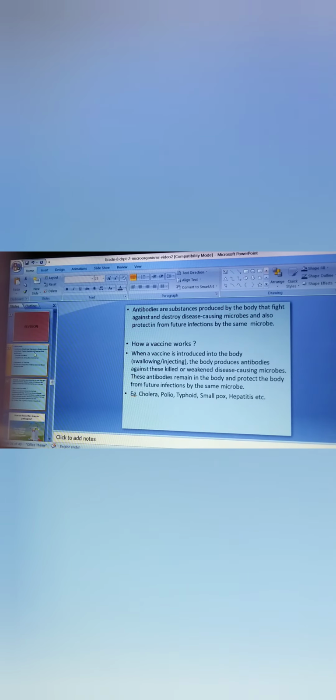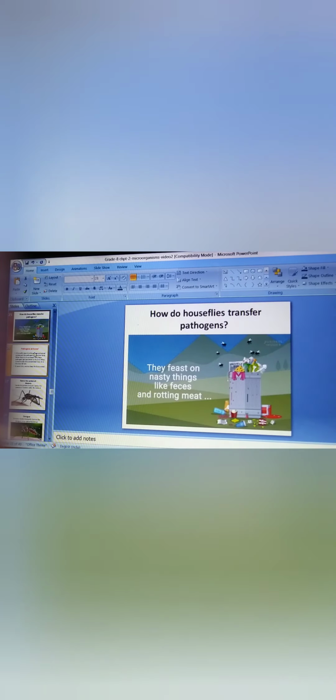So with these, children, we'll see next how houseflies transfer pathogens. We are going to go into detail about how they spread disease in the next session.